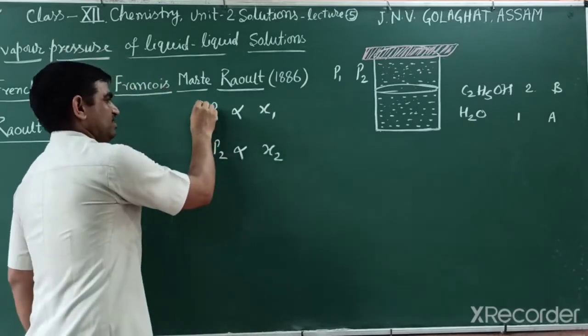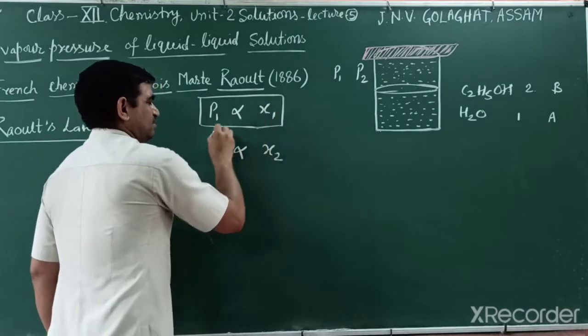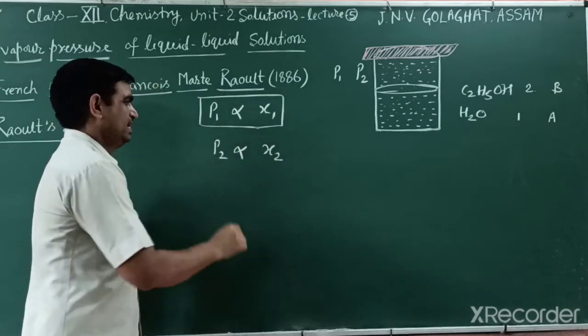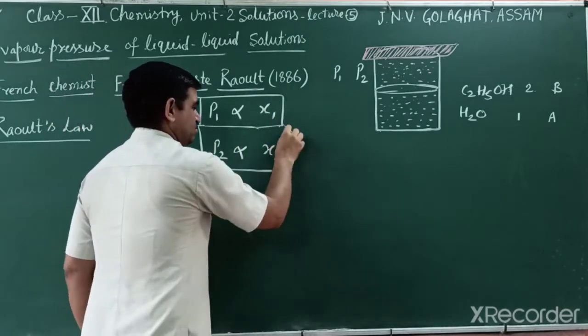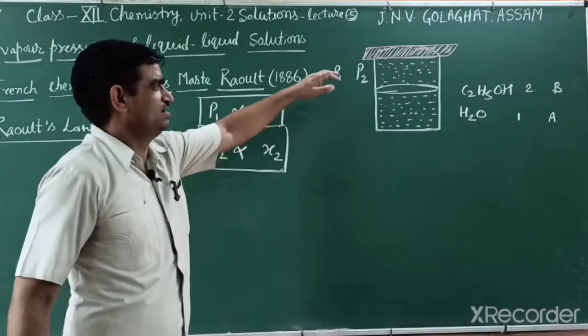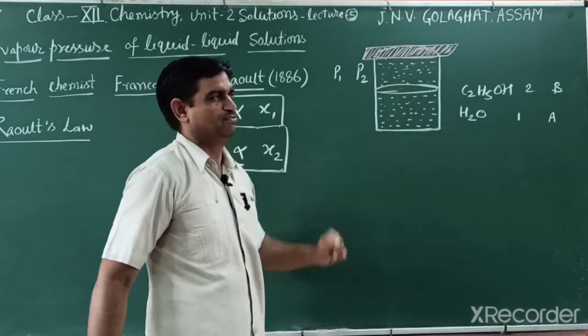So this is Raoult's law, similar to Henry's law, because the partial vapor pressure is directly proportional to the respective mole fraction.